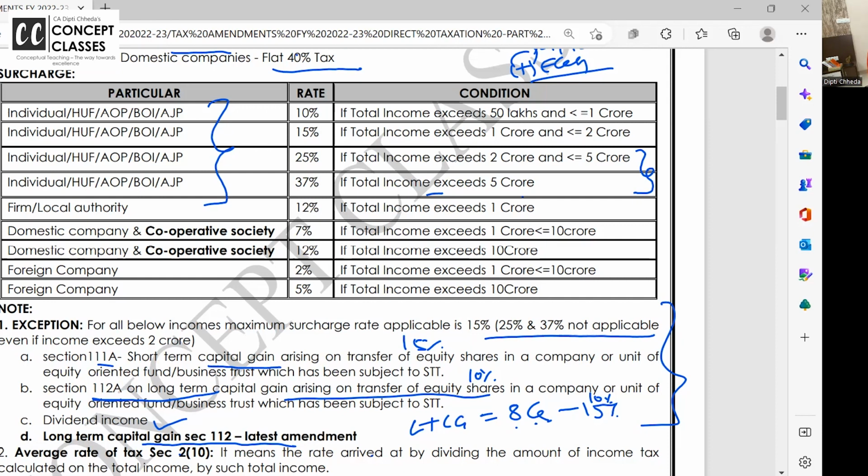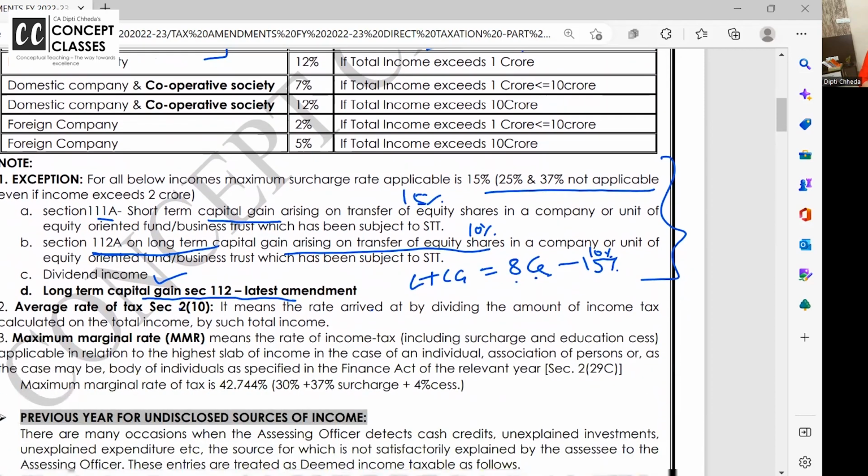Yes, dividend income is all taxable. I think I'll have to make a separate video, but just in brief, whether you receive interim dividend, final dividend, or deemed dividend, whatever you say, dividend received is all taxable in income from other sources. Only corporates or companies get a deduction under section 80M, which you will do in final. CMA, CA final. In Inter there is no 80M at all.